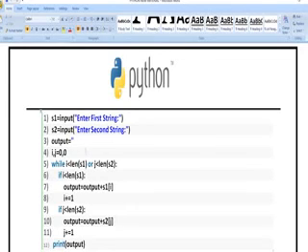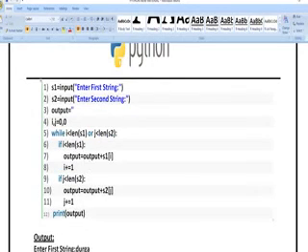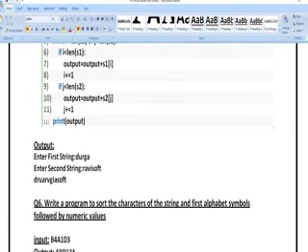Next, while i is less than the length of S1 and j is less than the length of S2, output is equal to output plus S1 of i, then output is equal to output plus S2 of j. The S1 value is accessed with i and the S2 value with j, which means the characters of S1 and S2 are printed alternately. The output is going to display in the following manner.